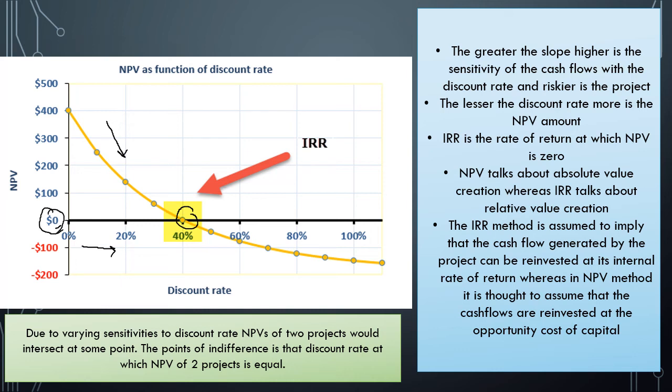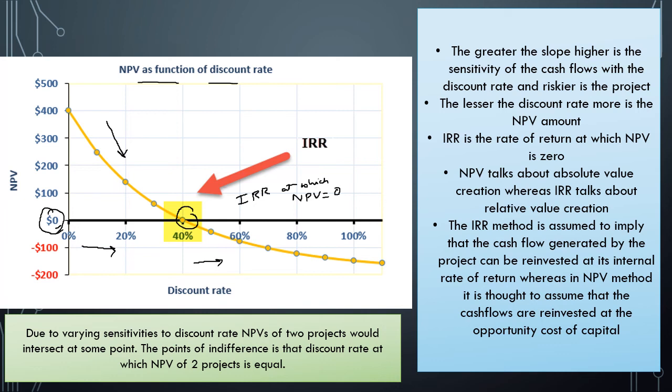So this is the IRR. It is the point at which NPV equals 0. Now the NPV becomes negative if the discount rate is more than IRR. You can see that the NPV becomes negative amount, minus $100, minus $200, like that. So this is NPV as a function of discount rate. I hope this is clear now.